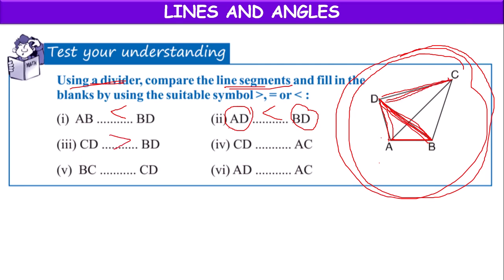CD, AC. Now here AC is greater, CD is lesser. CD is less than AC. But not by observation. You have to draw a structure like this on a paper, and with the help of a divider, you have to measure all the lines and compare, and mention the suitable relations here. So that is a task for you children that you have to do at home.